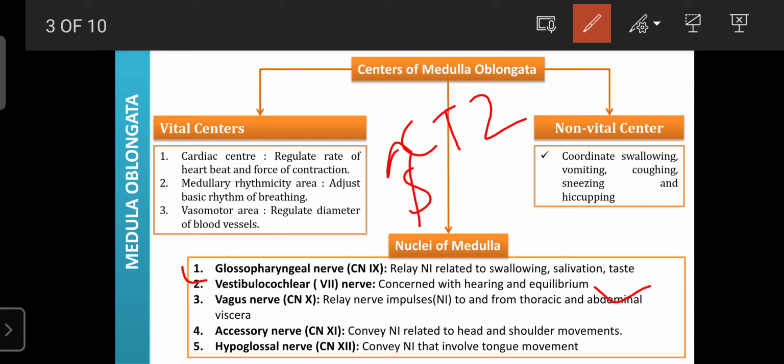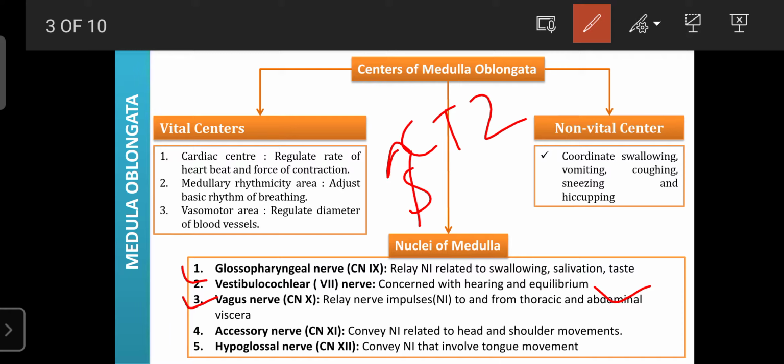Next, it also consists of the nucleus for the vagus nerve, also known as the 10th cranial nerve. It is one of the main nerves in our body, helpful for the regulation of secretions, especially gastric secretion and saliva secretion, which help in the digestion of food in the intestine, stomach and oral cavity. The vagus nerve is also involved in the regulation of blood pressure and even the heart rate.